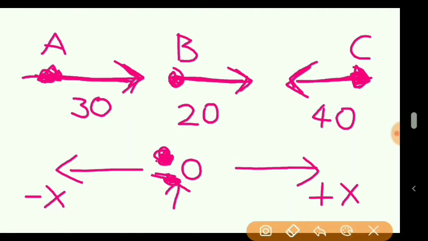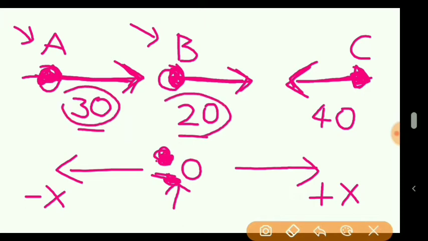If person B is observing A, students, now remember, person B is observing A. What is the velocity of A with respect to B? Then definitely, as they are moving in the same direction, what we have to do? 30 minus 20, difference is 10.